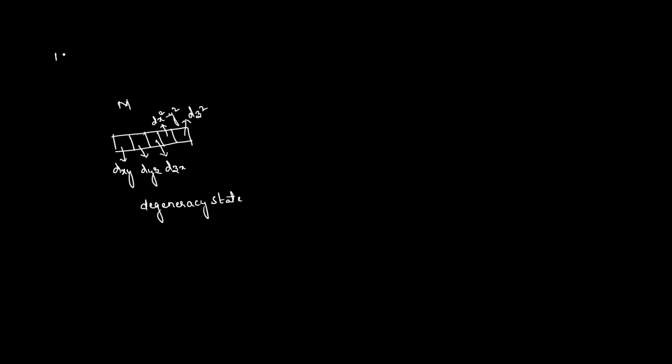But when the ligands approach the central metal cation with equal speeds, repulsions take place, and the energy of all the 5d orbitals increases.